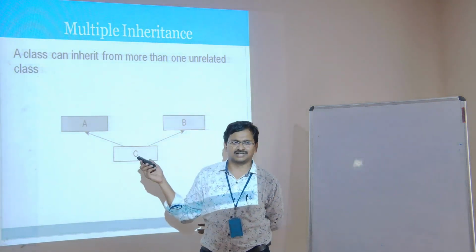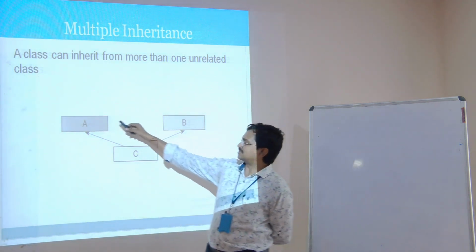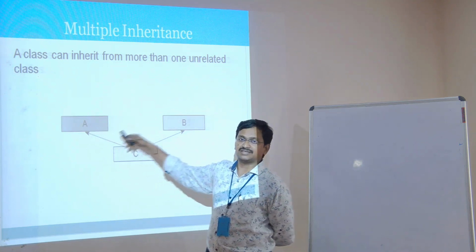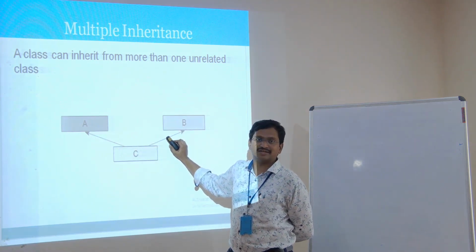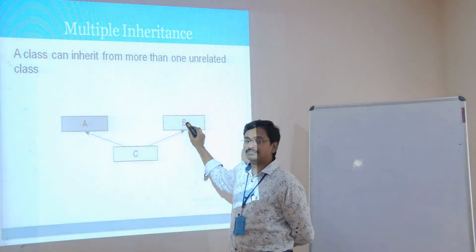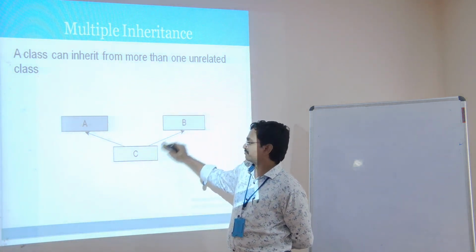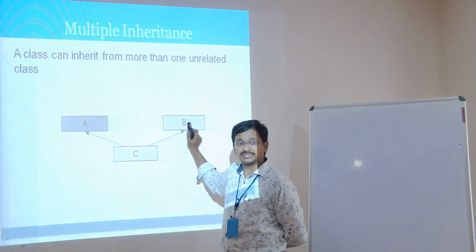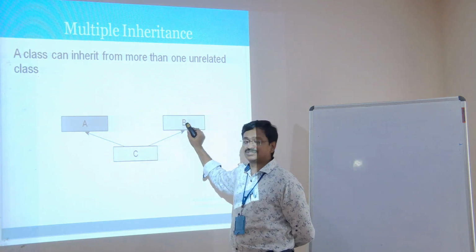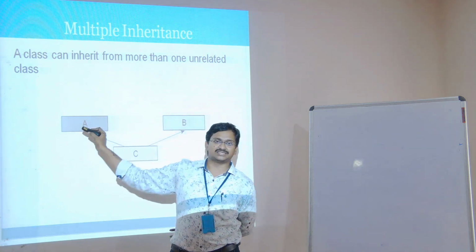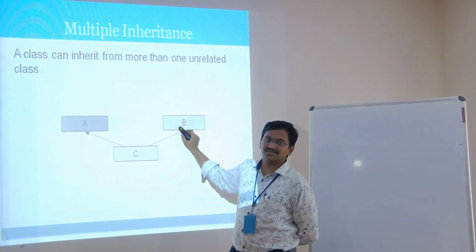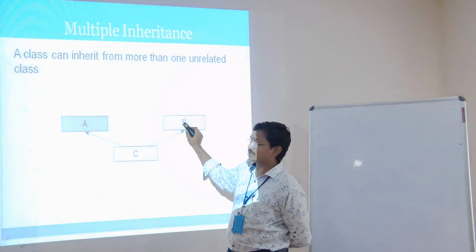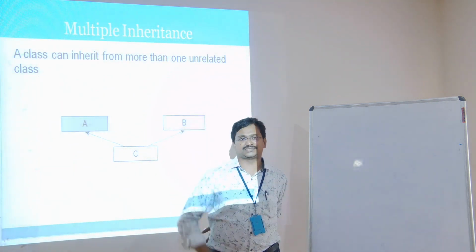Let us consider a real world example. If A is the father of C, then C can acquire the properties of A. Adoption is a custom in our culture, and maybe B may adopt the child C, and this child C can acquire the properties of B also. That means B is not a real father, only A is the real father. B is just adopting the child C. So it is not real. B is not a real class.